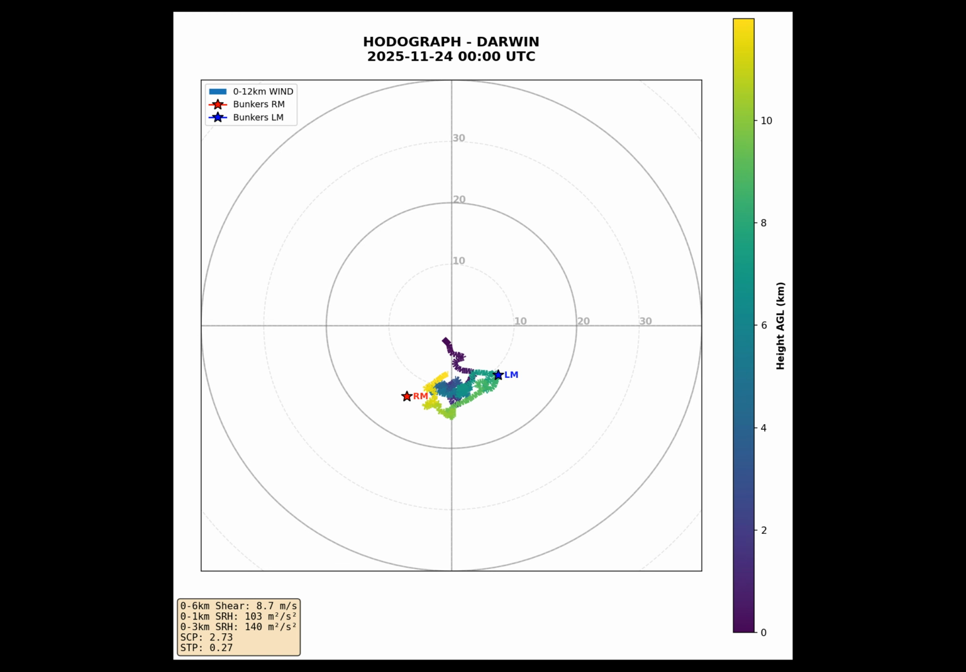Should storms organize, we'd be watching for the potential for hail up to 3 centimeters and heavy rainfall with any storms that develop. Any storms that do form could be organized, though supercells are a long shot. The hodograph shows moderate wind turning with height, not textbook supercell structure, but enough organization for stronger storms to take advantage of, with the bunker's right mover vector showing supercells would track toward the south-southwest. Remember, these are the ingredients, not the forecast. Always check the Bureau for official warnings.